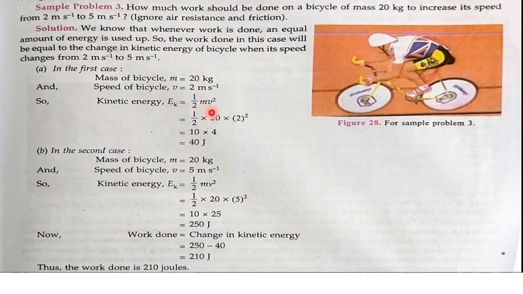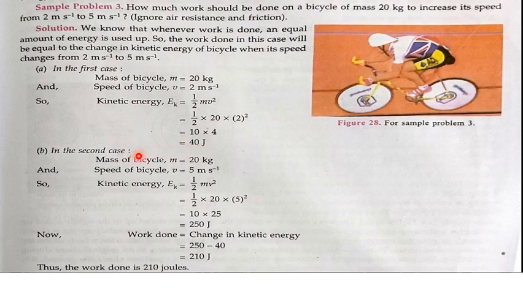Substitute the values of mass and velocity. Mass is 20 and velocity is 2, that is the initial velocity. So v square is going to be 2 square. When you simplify this, you are going to get 40 joules. So the kinetic energy when the bicycle is moving with 2 meter per second speed is 40 joules.